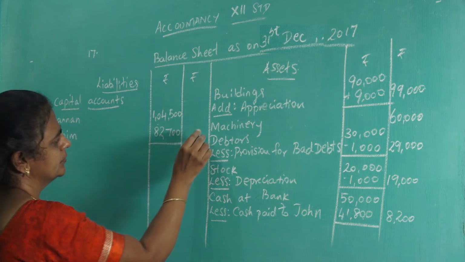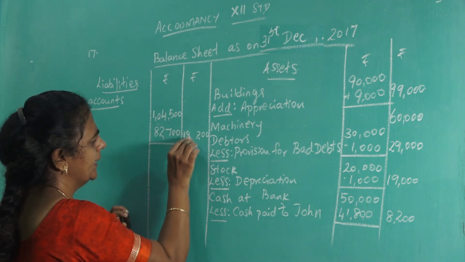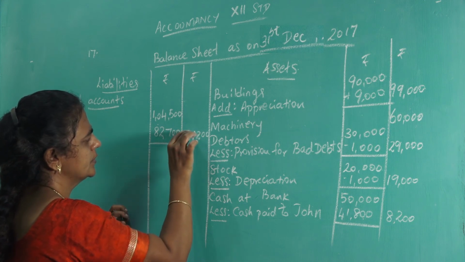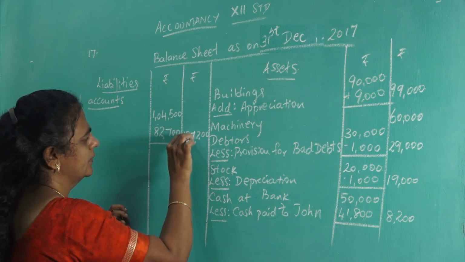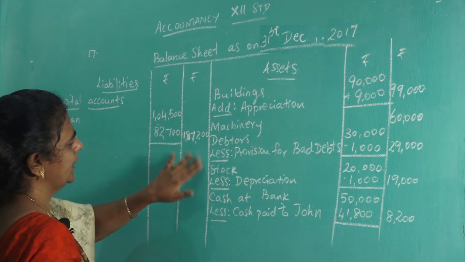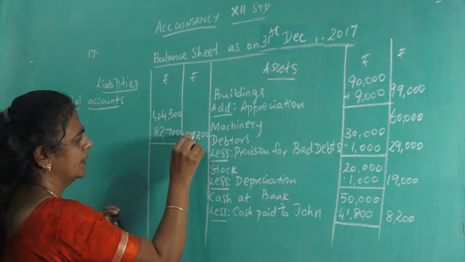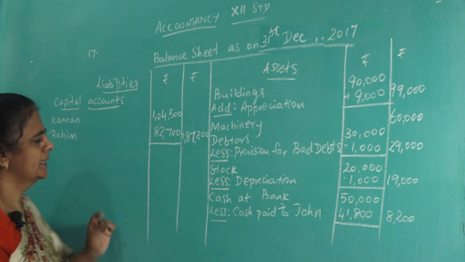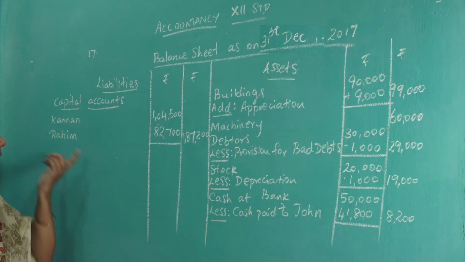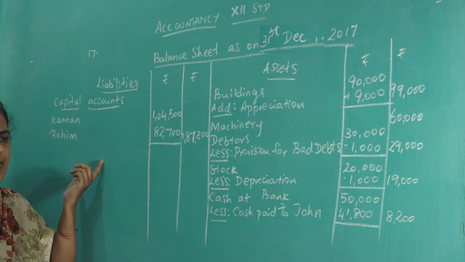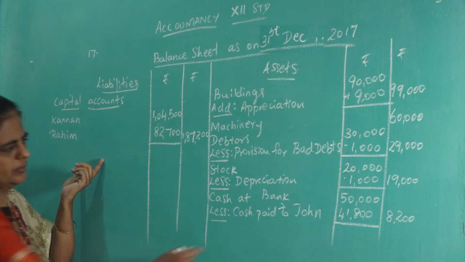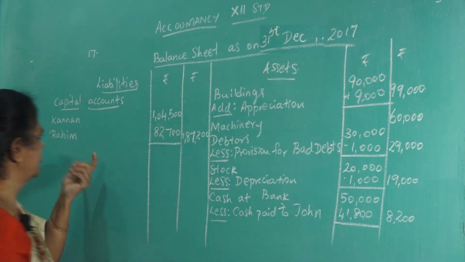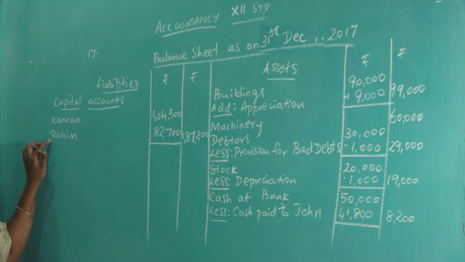So add both, give 1,87,200. See whether there is anything there. Don't write John's amount because John is retiring and he is paid off. Okay, so his amount is subtracted here. So John will not come here, only for Kannan and Rahim.